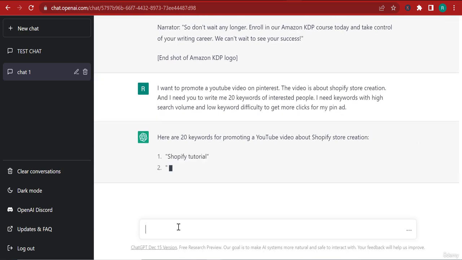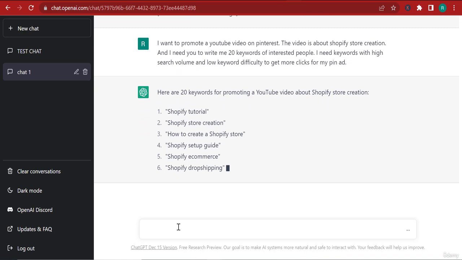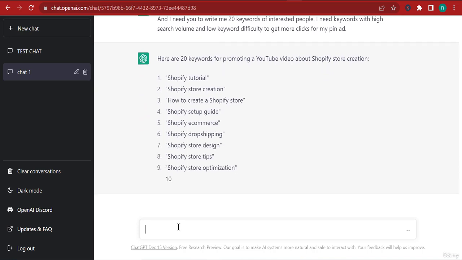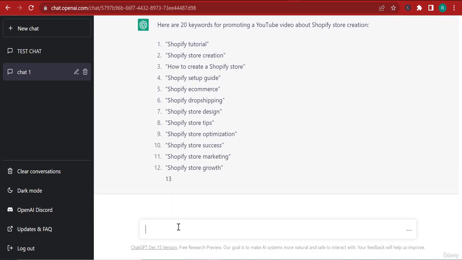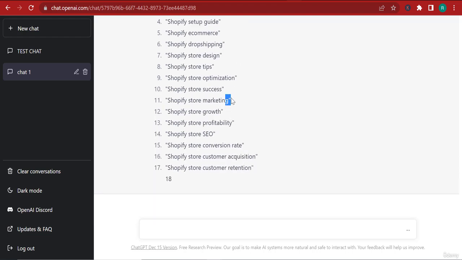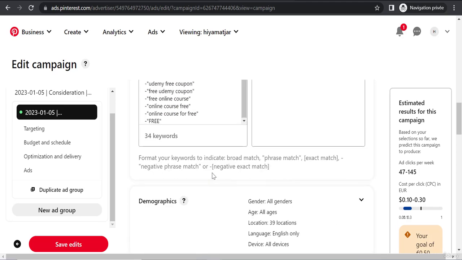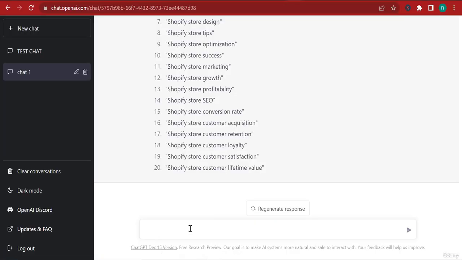Here are 20 keywords for promoting a YouTube video about Shopify store creation. Shopify tutorial, Shopify store creation, how to create a Shopify store. Right. And you can see that even the writing is very smart, because it wrote even this. Now, the reason why it wrote that is because on Pinterest, if I scroll down to the bottom, for phrase match, this is the syntax. So do you see how smart this AI is? Even the syntax, it actually respects the Pinterest ad syntax without you even having to tell it that.